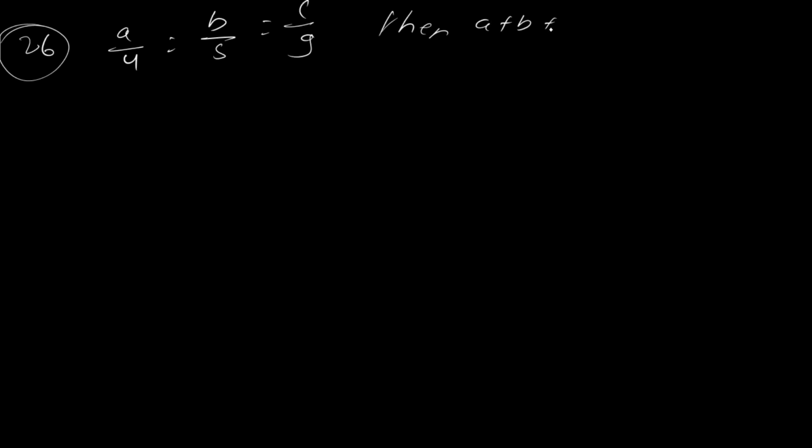चलिए, now 26, quickly we'll finish. 26, they're asking a by 4, b by 5, c by 9. Then a plus b plus c divided by c is. Multiple times I have done this for you. Two times is already done, now I am doing it the third time.